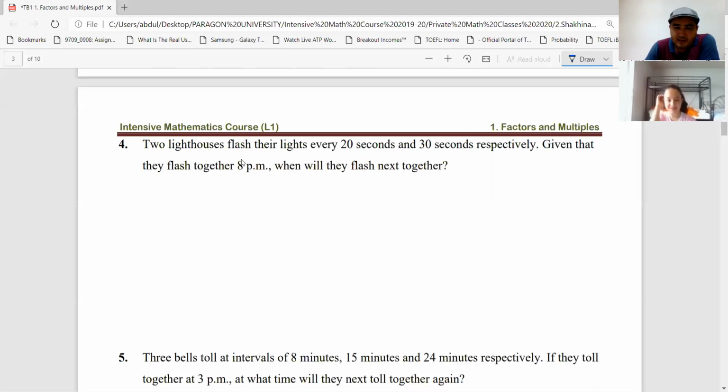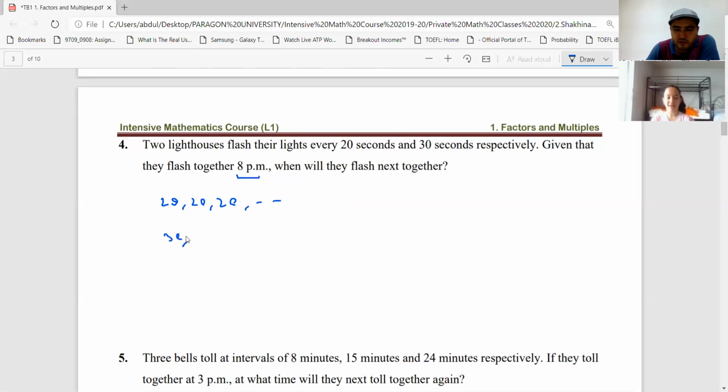So it says the two lighthouses flash their lights every 20 seconds and 30 seconds respectively. Given that they flash together at 8 p.m., right? When will they flash next together? So actually this first one is every 20, 20, 20, 20, continuous.